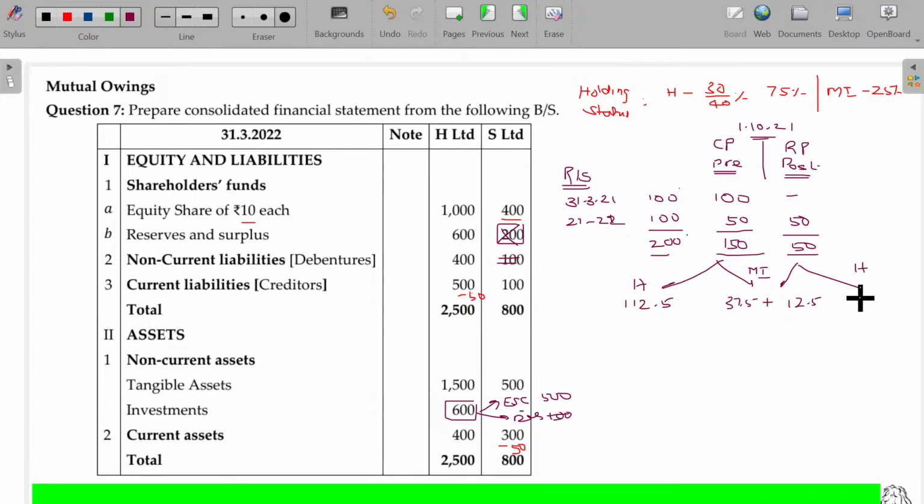112.5, and this will be 37.5. So for minority interest, the value being 50 rupees. This will be the capital profit. This will be the revenue profit. Now I'm going to prepare the cost of control as well as minority interest.